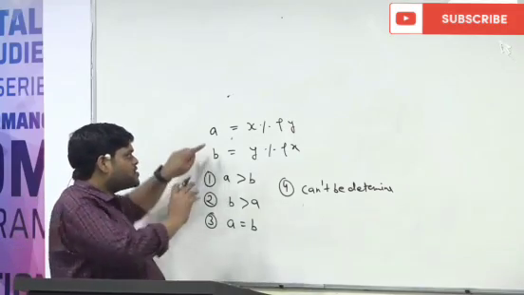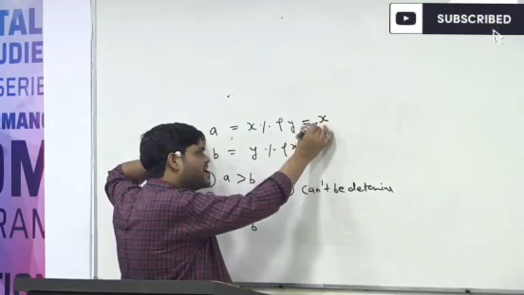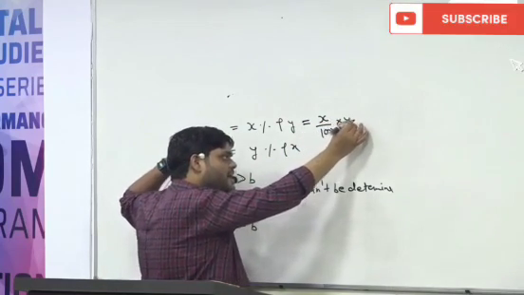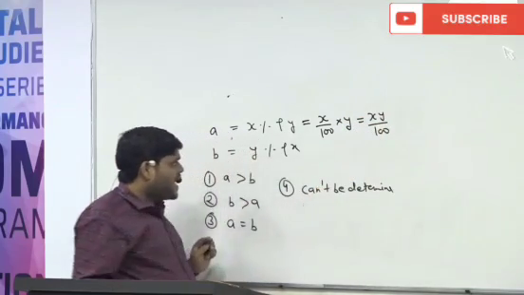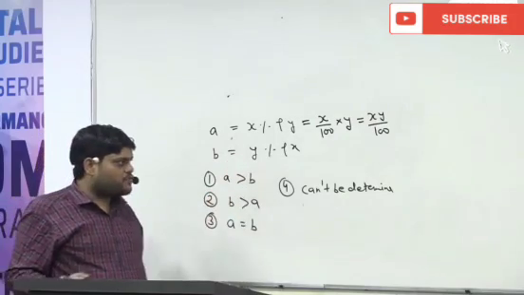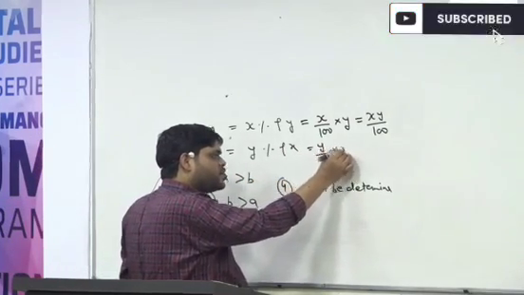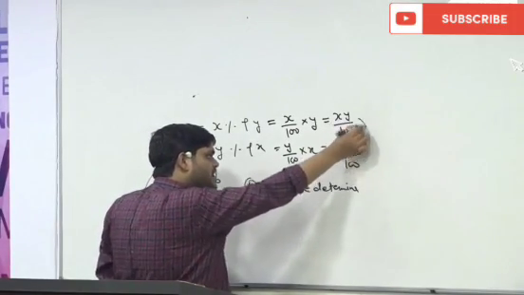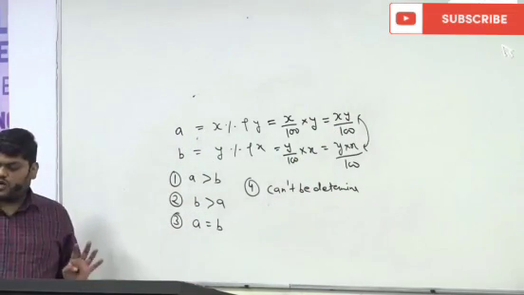Why? Because whenever we are saying X% of Y, the simple meaning is X upon 100 multiplied by Y. This simple meaning is XY upon 100. And when we are saying Y% of X, the simple meaning is Y upon 100 into X, which again equals YX upon 100, and both are equal. So A is equal to B.